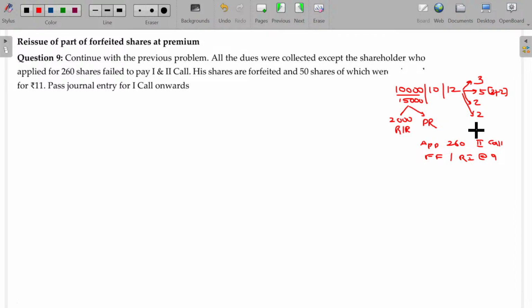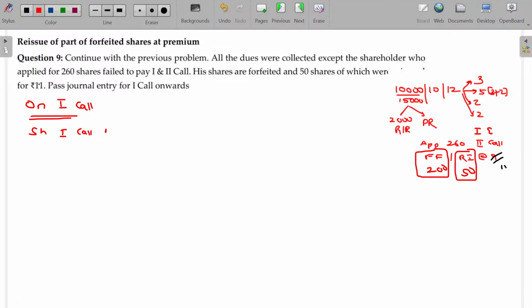So, fail to pay first and second call, and reissue price being 50, but all the forfeited shares not reissued. So 200 forfeited shares, with reissue being only 50 shares at rupees 11, so reissue at a premium. Yes, come on. On first call, what is the journal entry?